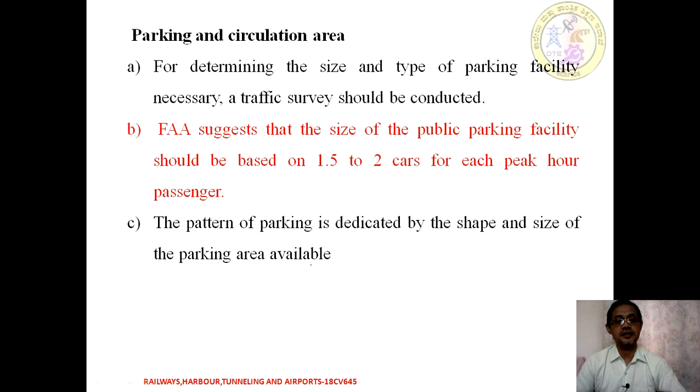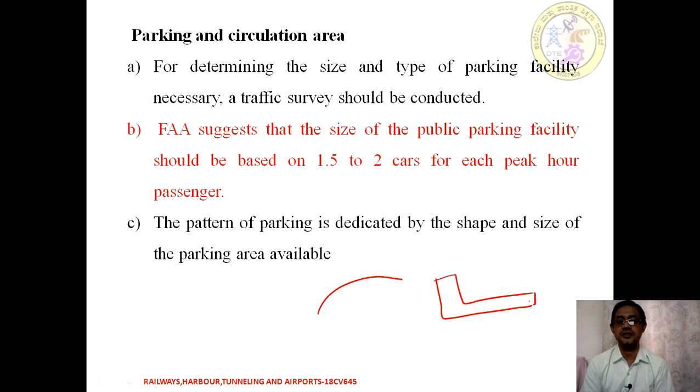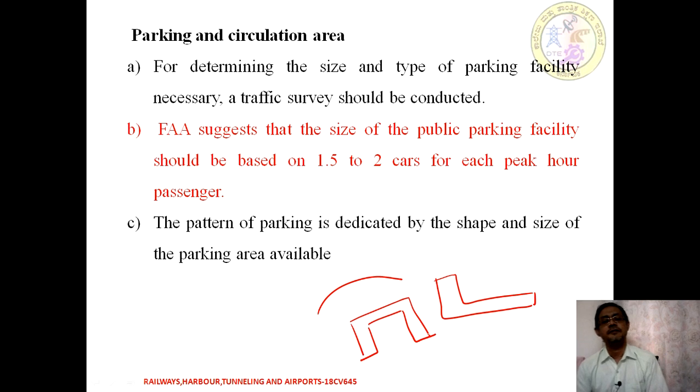Then the pattern of parking is going to be decided by the shape and size of the parking area available. It may be circular or angular or whatever. For example, if you have a circular area, we should go according to that. Suppose the area is like this, so this much area we can use. Otherwise, if the space is like this, we can have the parking along the side. So that is the shape and the type we are going to accommodate. Otherwise we are going to provide some angular parking. That is an idea with respect to parking and circulation.